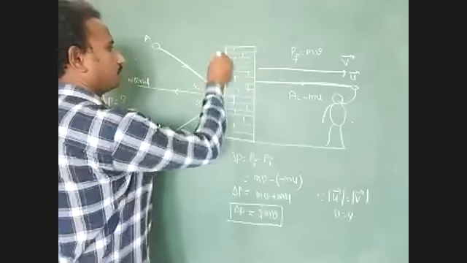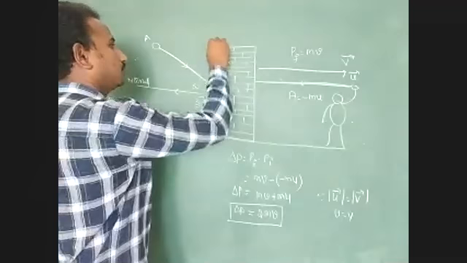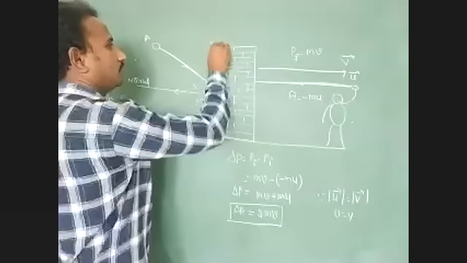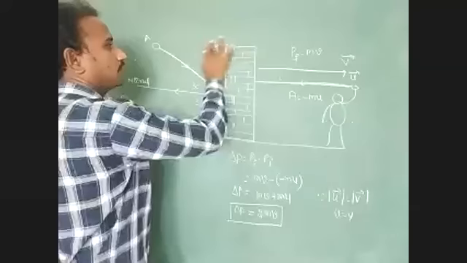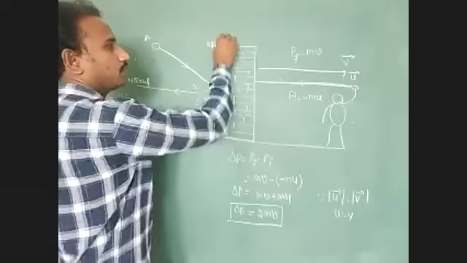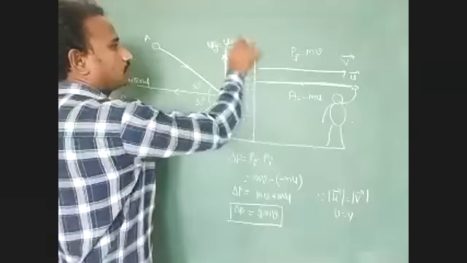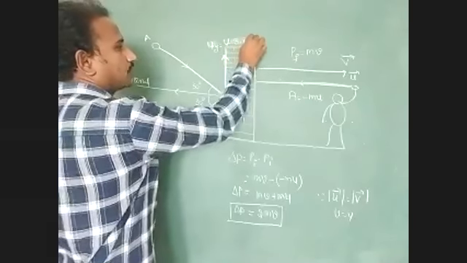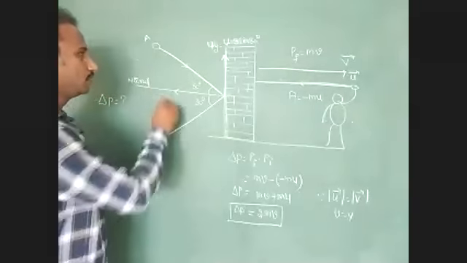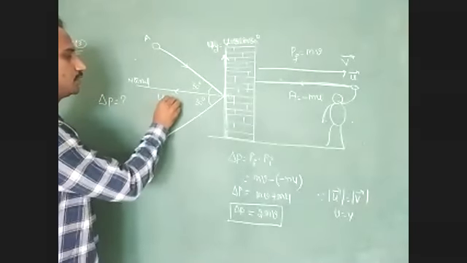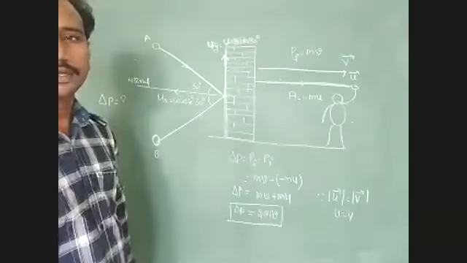The vertical component we have to represent: for the initial velocity, uy equal to u sin 30 degree. Horizontal component, how much? Horizontal component ux equal to u cos 30 degree.